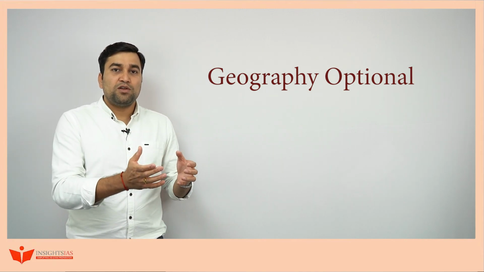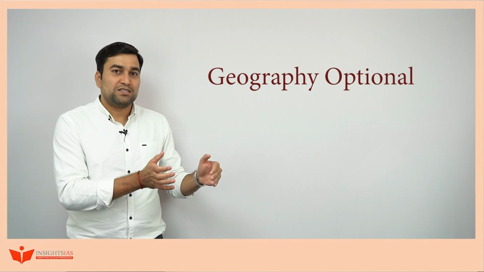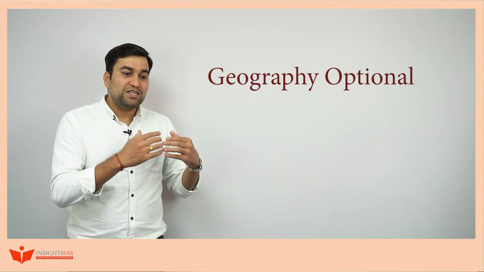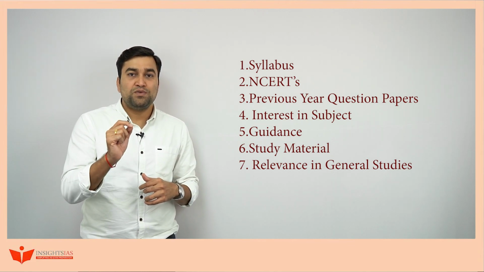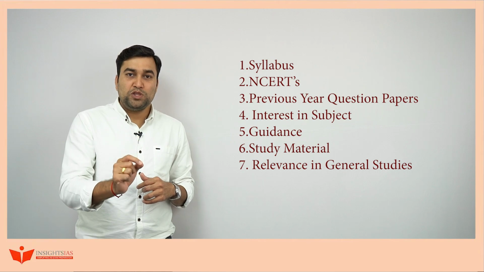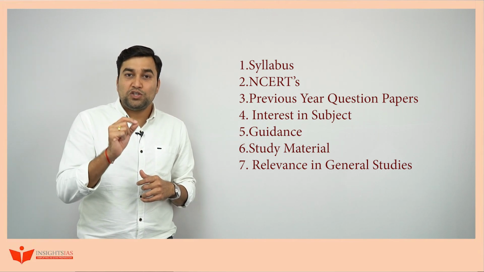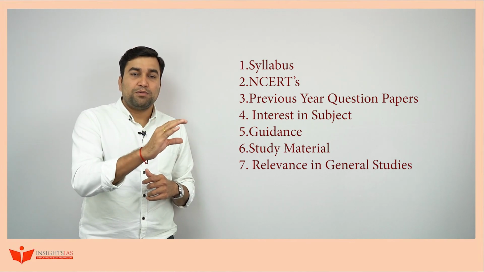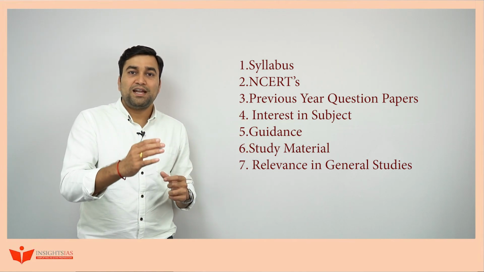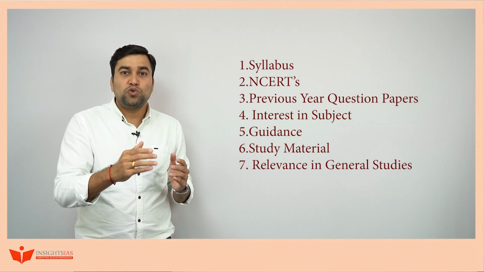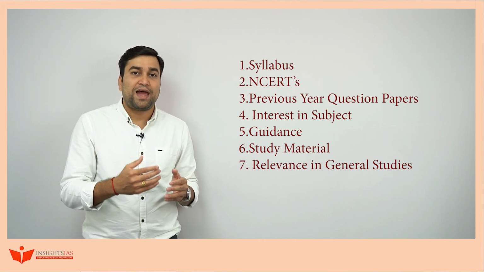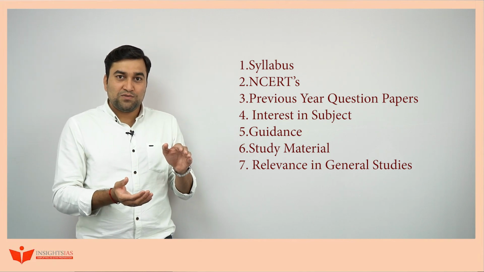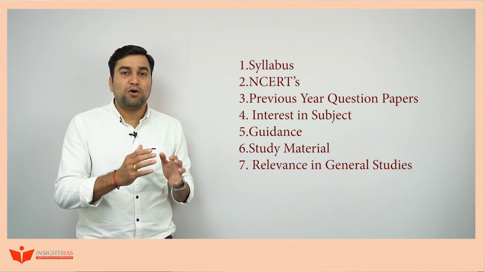Before delving into geography, let me first discuss a few of the parameters that an aspirant needs to keep in mind before deciding the optional. The first point is that he should be very thorough with the syllabus mentioned by the UPSC for both papers, paper 1 and paper 2. After seeing the syllabus of any optional, whether optional A, B, C, D, the aspirant needs to go through a few basic NCERTs. After reading the NCERTs, try to see the previous year questions of at least 5 years. These 3 points will give you a general idea about the optional.